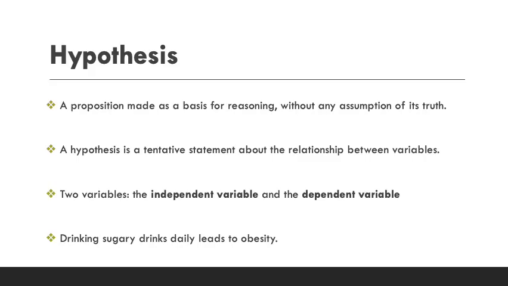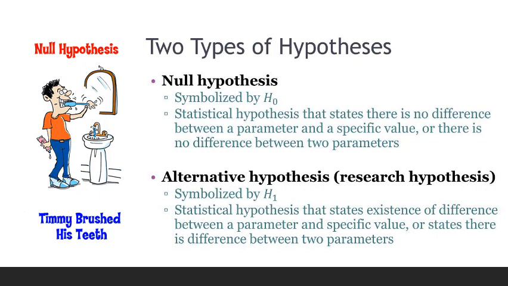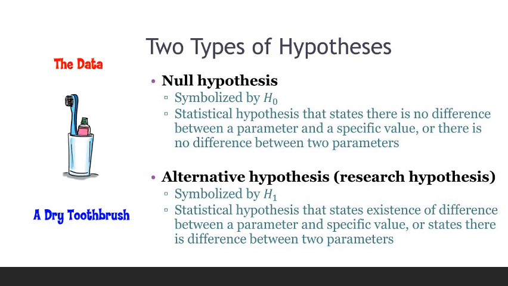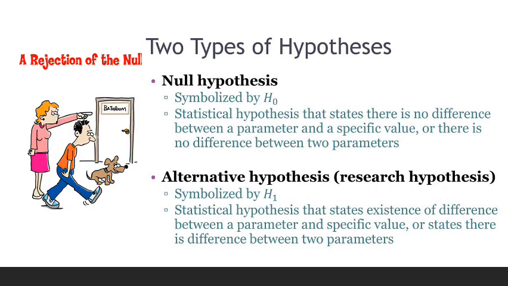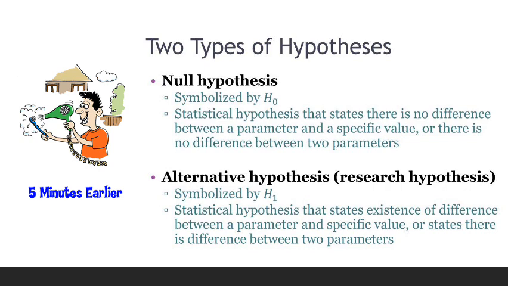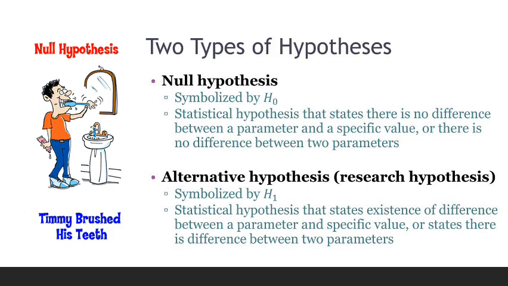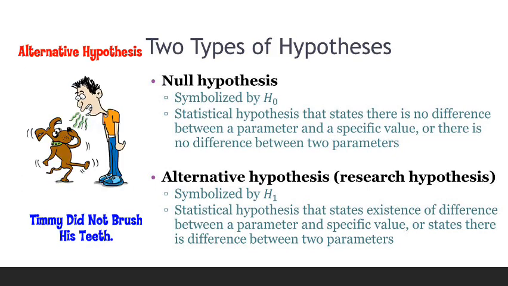Next is hypothesis. A hypothesis is an imaginary sentence. There are two types of hypothesis: null hypothesis and alternate hypothesis. Generally, we utilize the alternate hypothesis for research purposes, that is the research hypothesis. Null hypothesis is symbolized as H0 and alternate hypothesis is symbolized as H1.